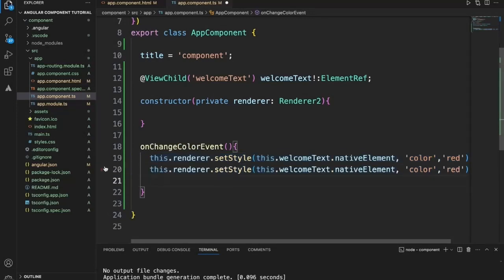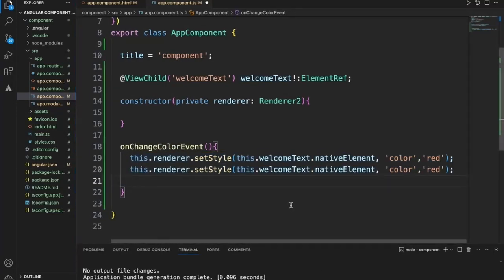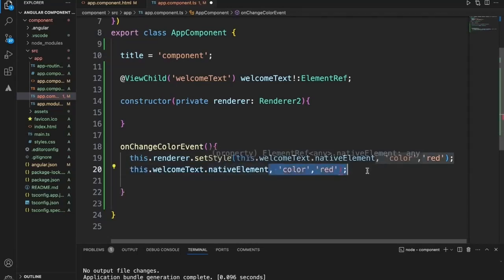And what we can do is we can even replace that text by using inner HTML. To replace it, I don't think we need the renderer, so we can say native element dot inner HTML equal to "replacing welcome text".